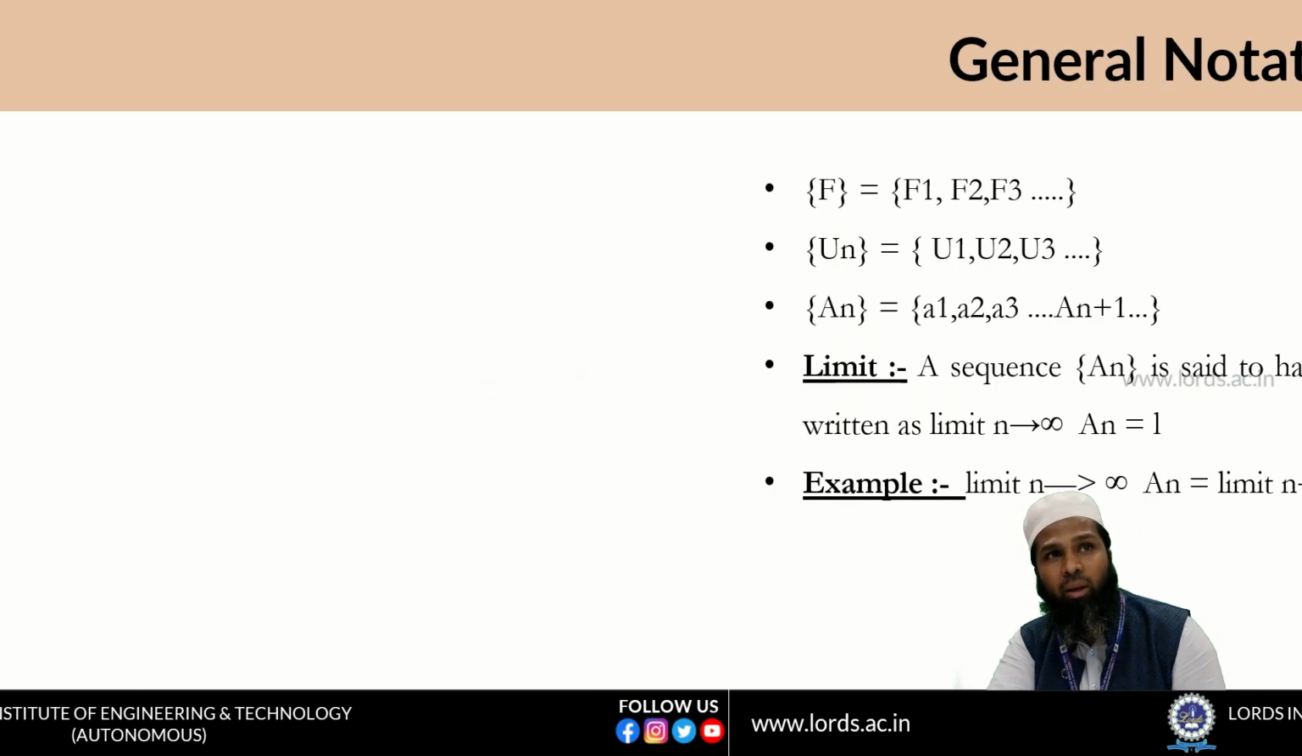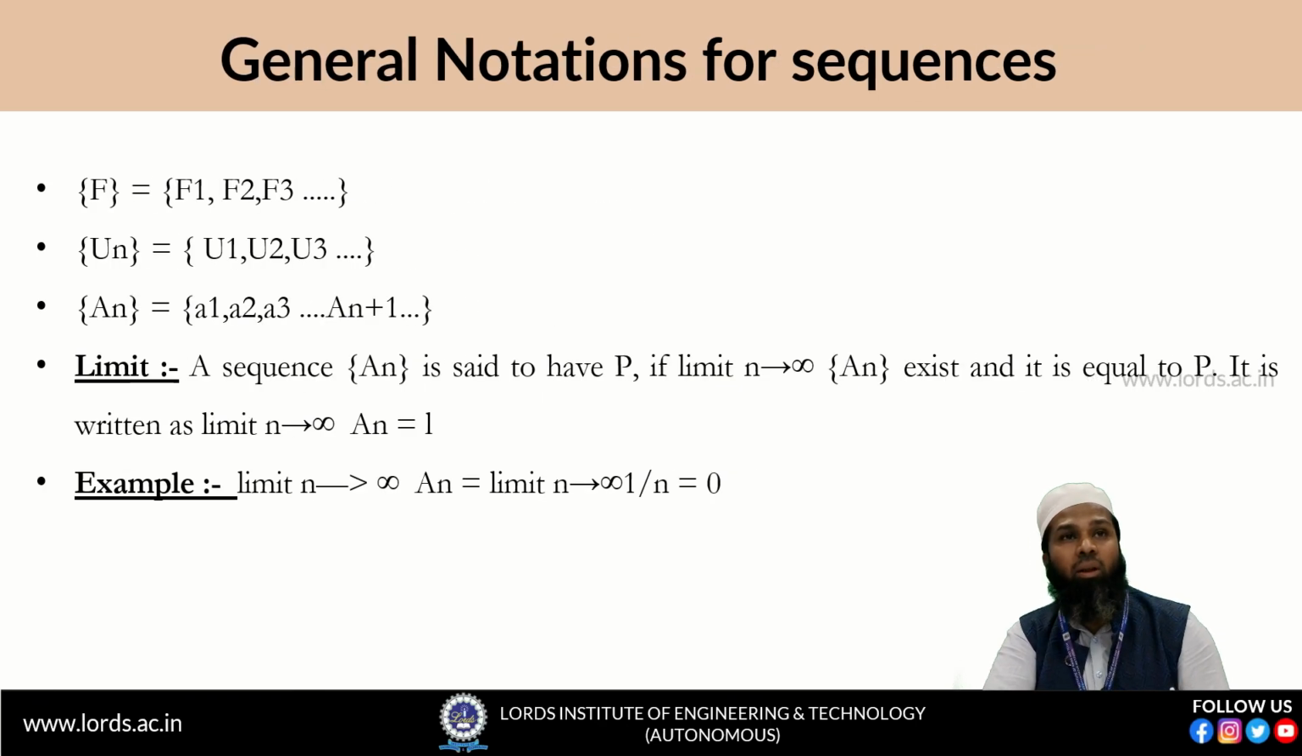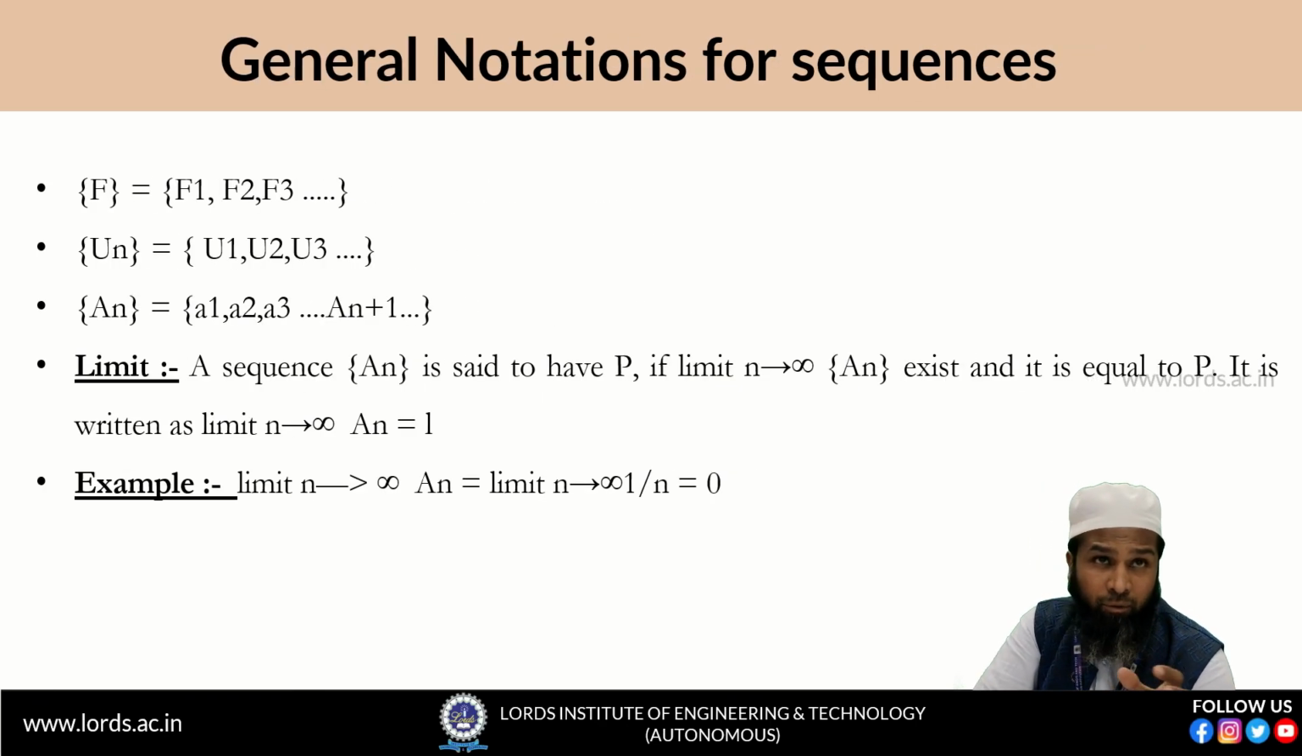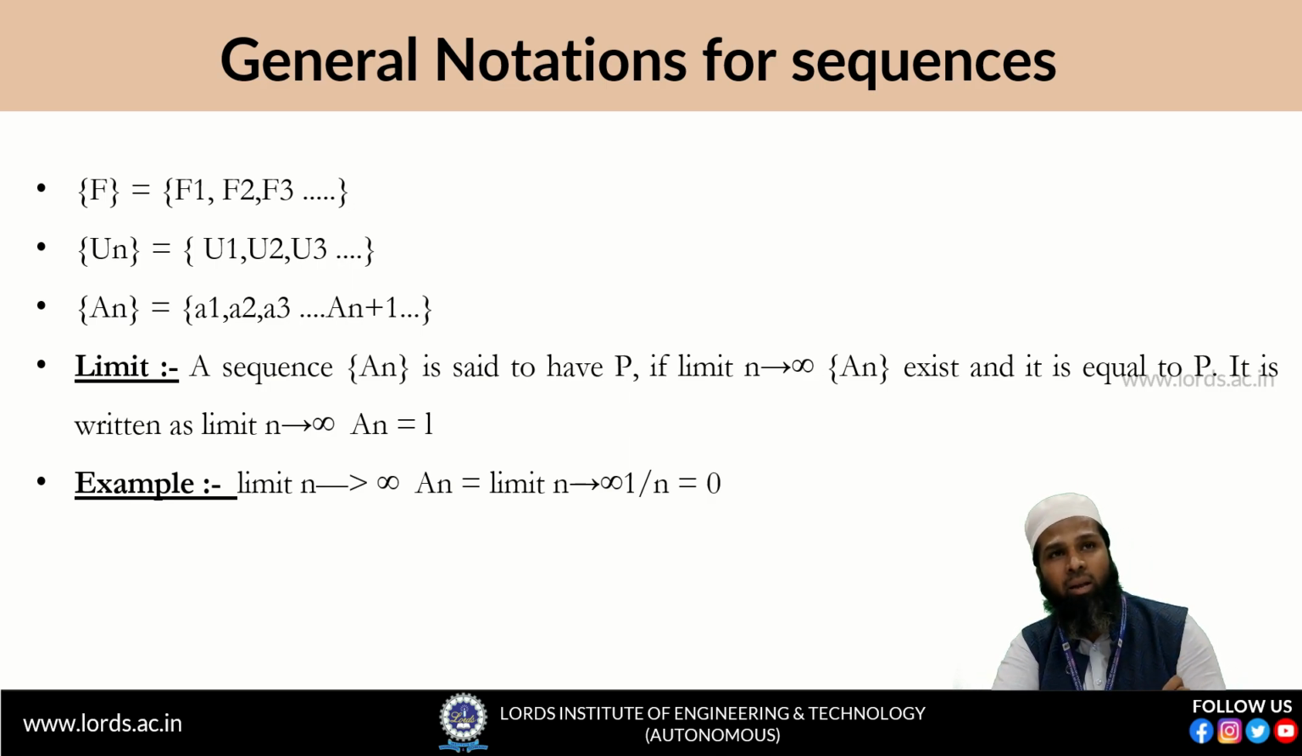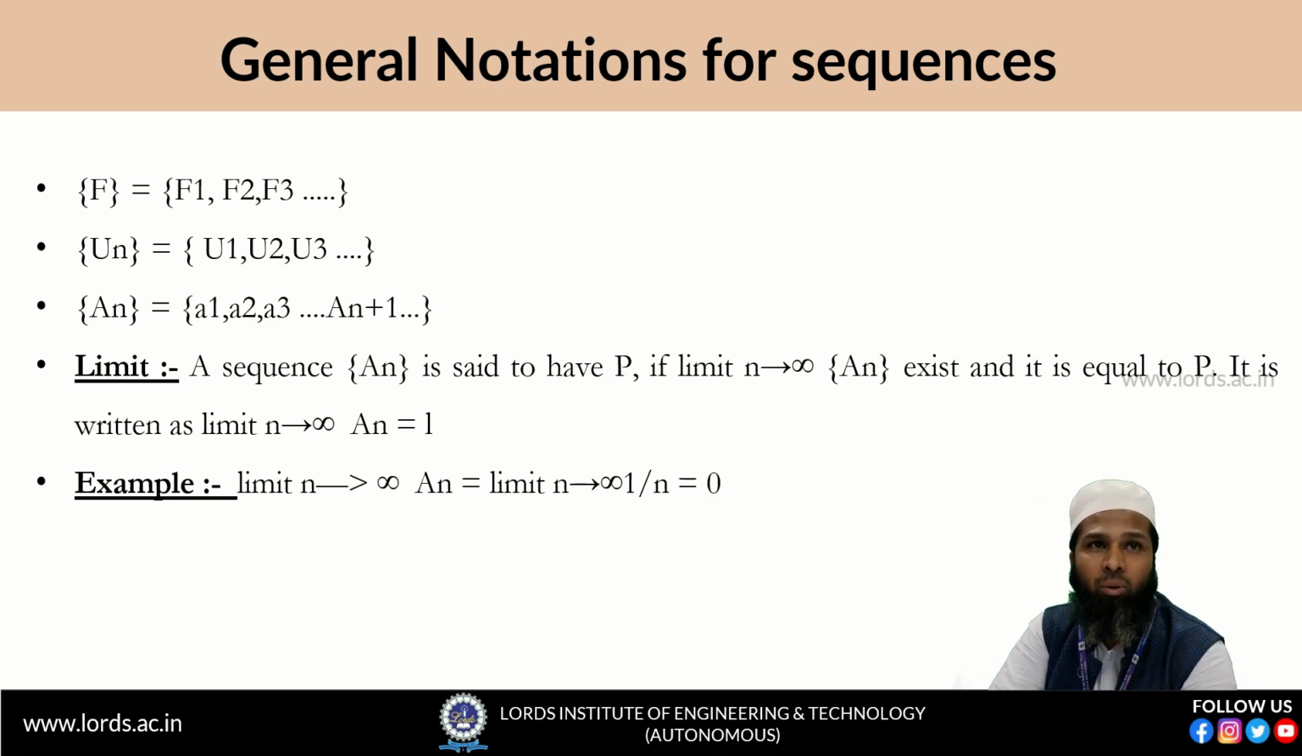Mathematically, that is nothing but the limit of the sequence. The last term of the sequence we call the limit of the sequence. Mathematically we write n tends to infinity. As n increases indefinitely, what is the value of an? That value, if it exists, we take generally as L, and that is called the limit of the sequence. Mathematically we write limit n tends to infinity, an equal to L.